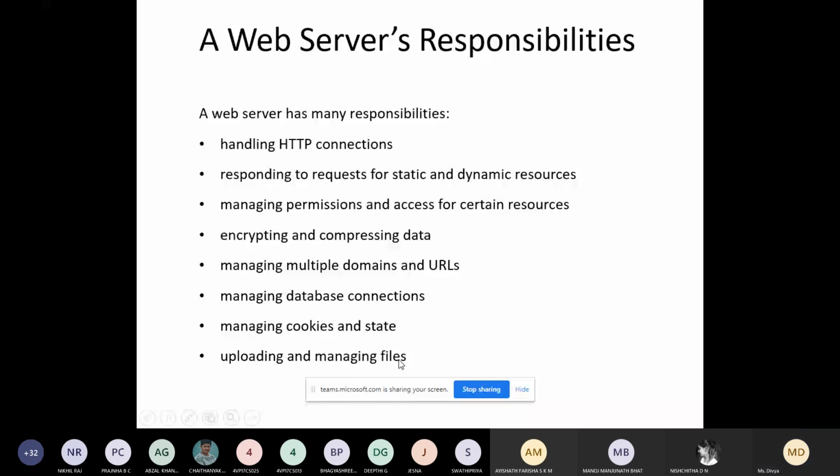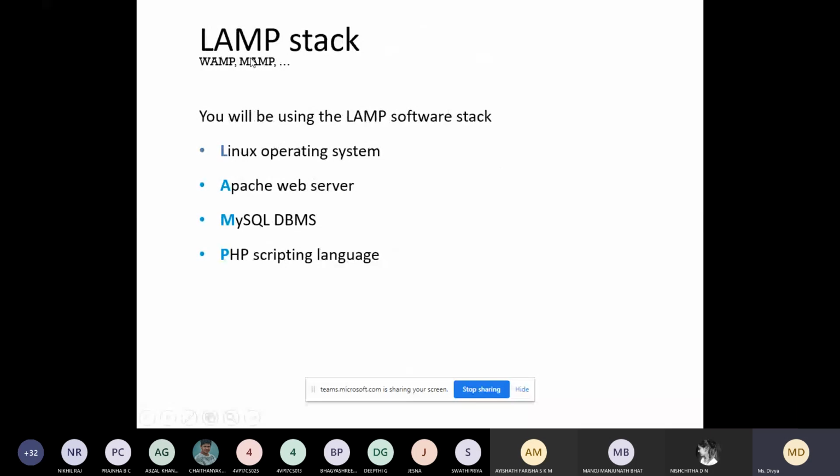So next comes, we'll be discussing about stack, that is XAMPP stack. Here we discuss about LAMP. LAMP stands for Linux. So this stack can run on Windows or any other operating systems, even in Mac operating systems, or even in Unix operating systems. You can use these LAMP servers. So LAMP is a software.